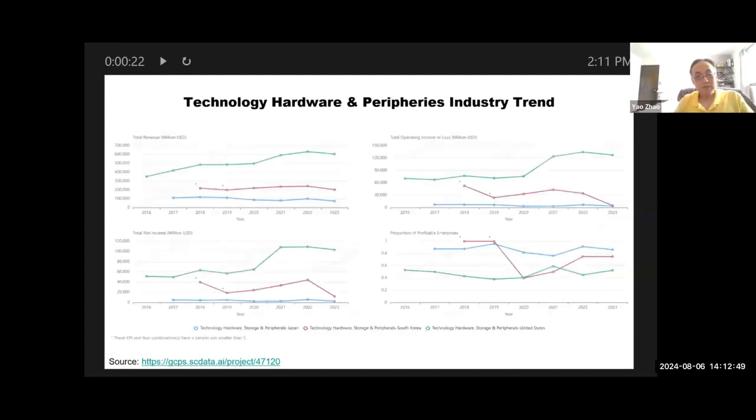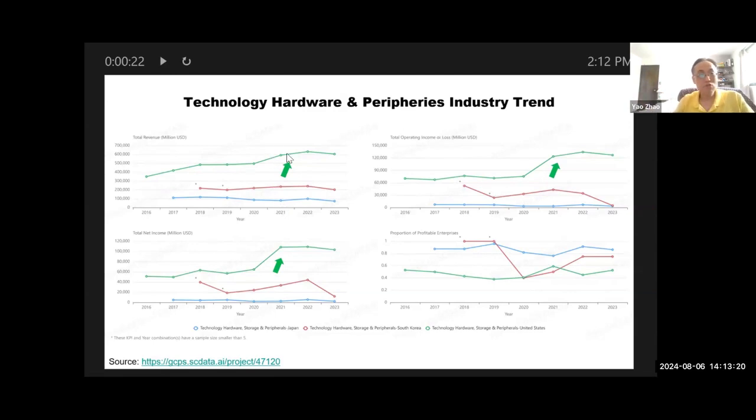First, as you can see here, I have plotted some data to show this industry's trend after 2023 in terms of total revenue, total operating income, and net income, and also the percentage of companies profitable. The first thing I observe is the pandemic, which happened in the year 2021, benefited this industry a lot.